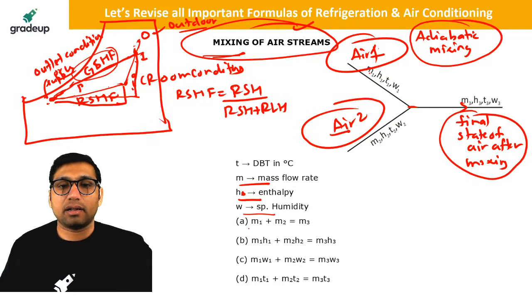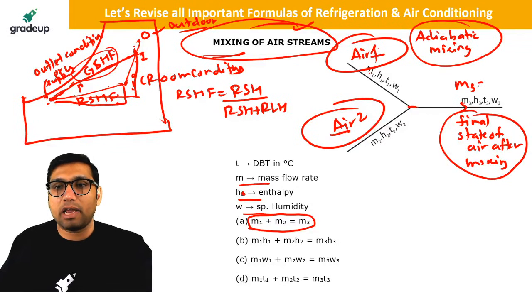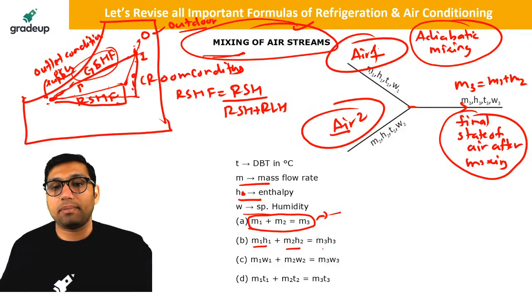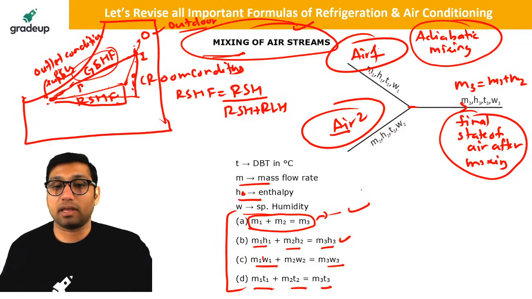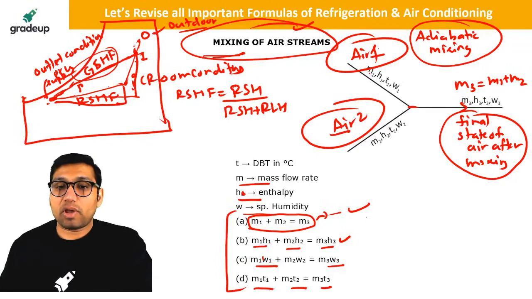So basically here the total mass after mixing, the final mass M3, will be equal to M1 plus M2. And this is by mass conservation. By energy conservation, we can say that M1H1 plus M2H2 will be equal to M3H3. M1W1 plus M2W2 will be equal to M3W3, and M1T1 plus M2T2 is equal to M3T3. So this is our important equation for mixing. So from here you can find the value of H3.